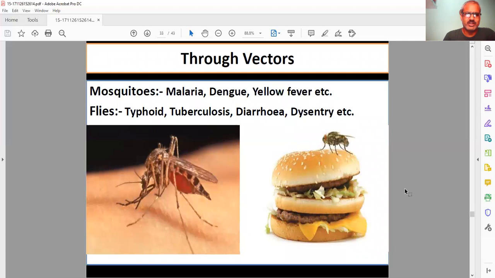Next, through vectors. There are certain organisms which can transfer disease from one person to another, like mosquitoes. Mosquitoes transfer protozoans from one organism to another, and the diseases caused are malaria, dengue, and yellow fever. All these three diseases are transferred through mosquitoes. That's why mosquitoes are called vectors.